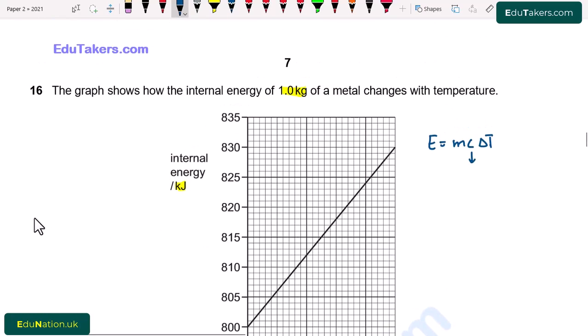So I find out the value of C from here and put this value of C in to calculate the increase in internal energy.